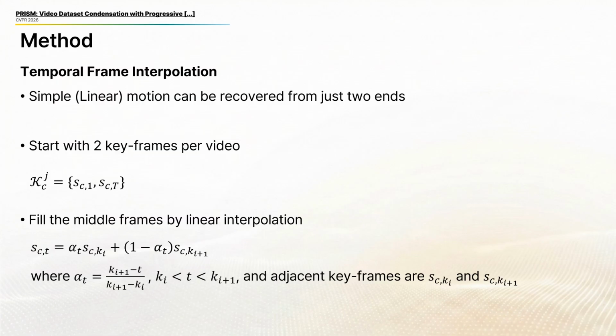Every intermediate frame is filled by linear interpolation between adjacent keyframes using a standard convex combination. The weight alpha t is just the relative position in time. Critically, only the keyframes are trainable. The interpolated frames are updated indirectly through this interpolation, which is what gives us holistic, joint optimization of the sequence.